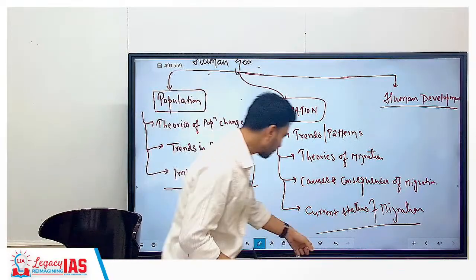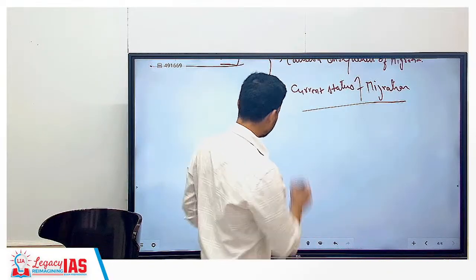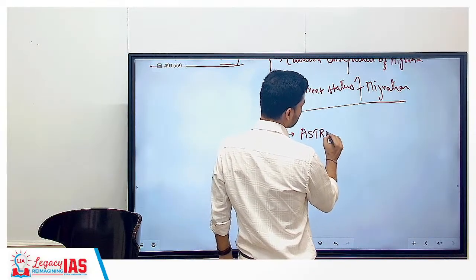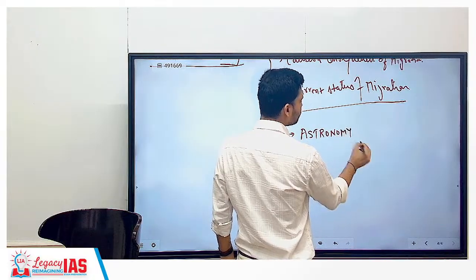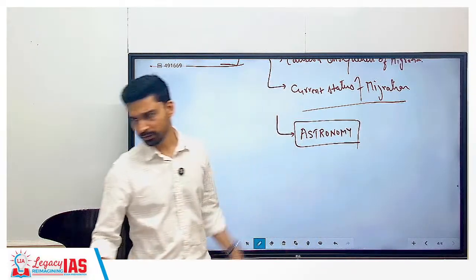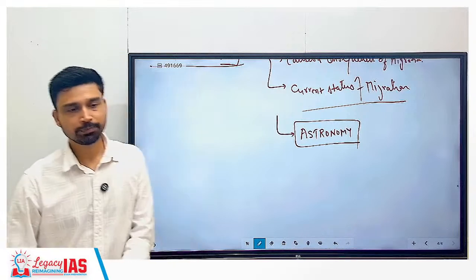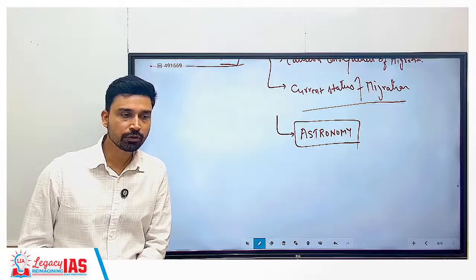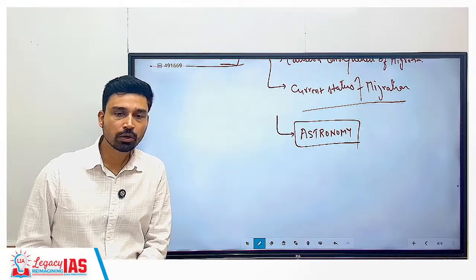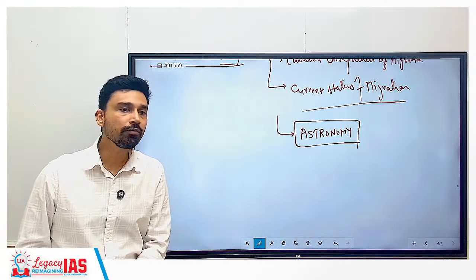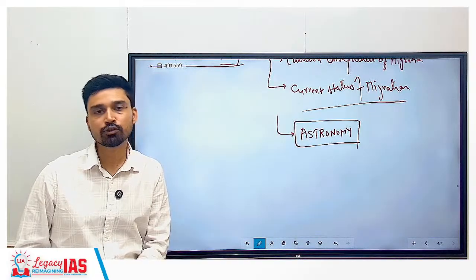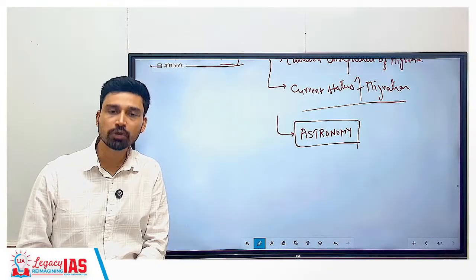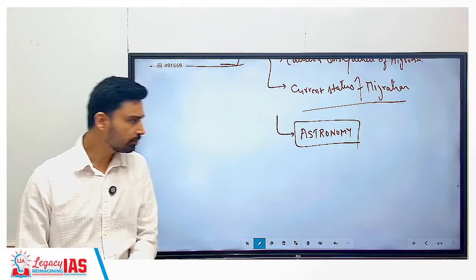One small topic that we will be covering, because it is more related to science and tech but also to geography, of which you need a brief idea, is the basics of astronomy. We can add this here. It is a small chapter that is considered in geography. But what is geography? The study, description of Earth, as we have defined it. Astronomy is where we go beyond Earth: the study of the solar system, universe, and all that. But we have to study about them briefly.